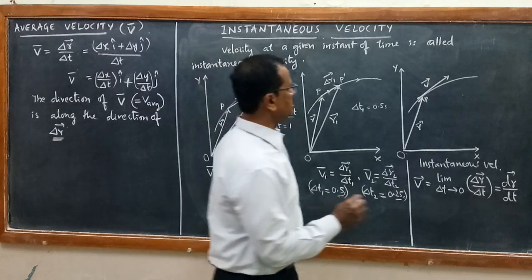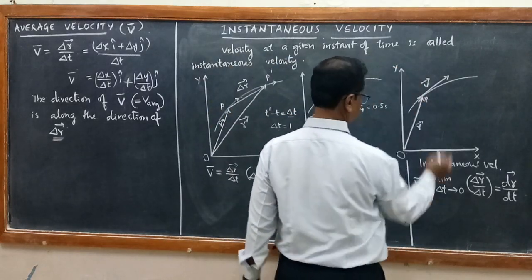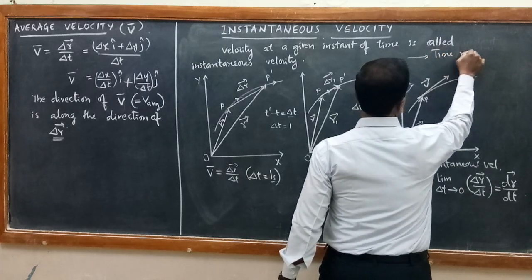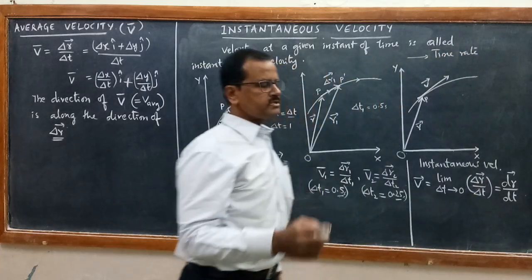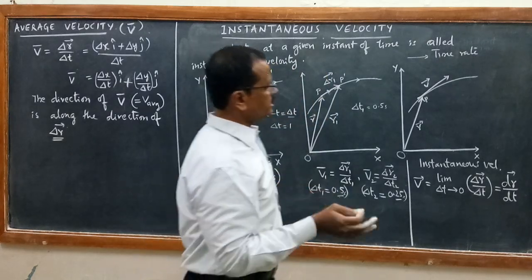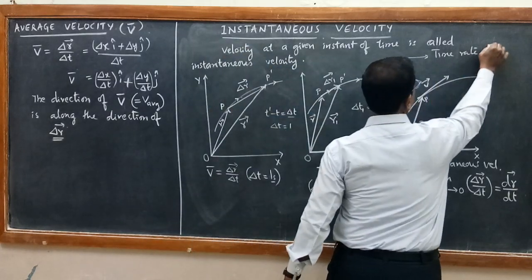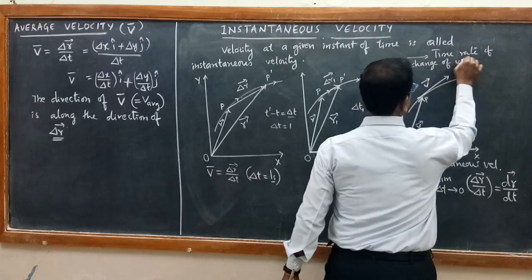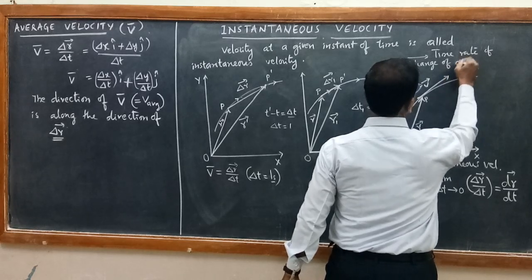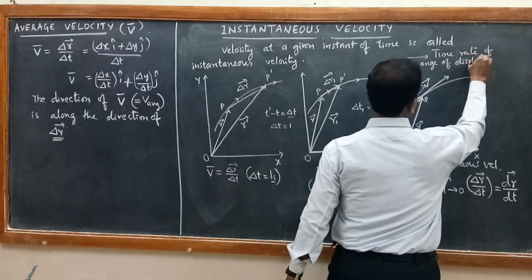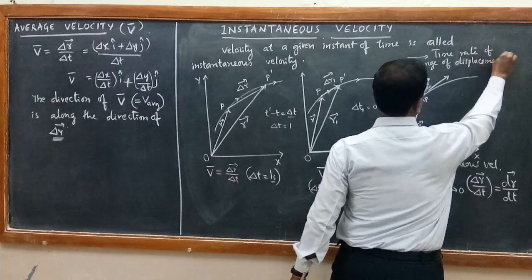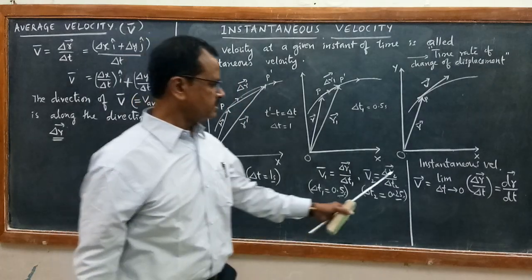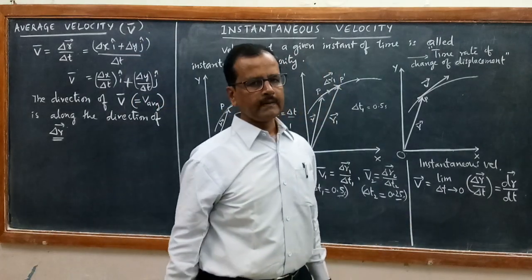Not velocity, sorry, the time rate of change of displacement. Already I have given you the definition in one dimensional motion. There is not much change; the definition remains the same. The time rate of change of displacement gives us instantaneous velocity: v vector equals dr by dt.